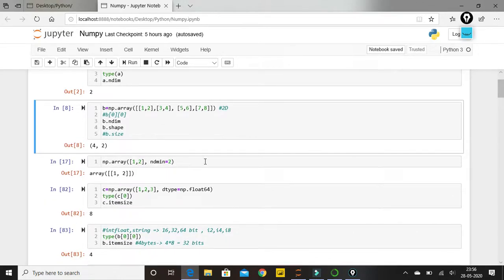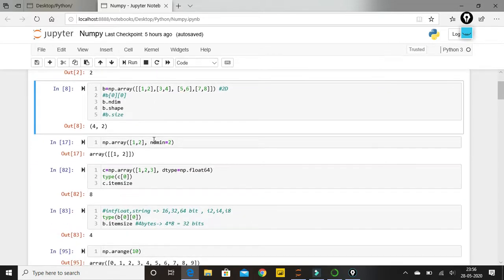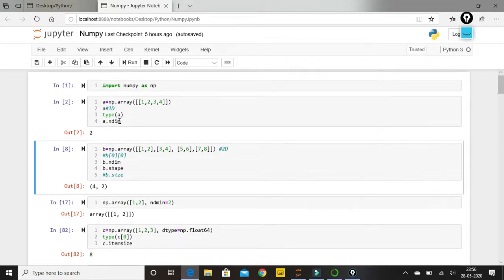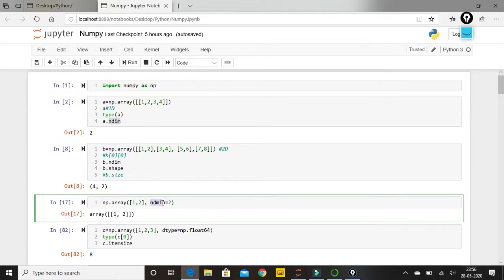Now moving on. If we want, we can manually give the dimension. We have seen over here how we can make a 1D array into 2D just by giving this bracket. There is one argument which we can pass inside the function np.array, and the argument is ndmin. Many of you are getting confused. Over here you will find the function called ndim, which gives me the number of dimensions. Similarly, you can give the number of dimensions of my array using this also. There are some spelling differences, but don't get confused. These two things are nothing but the number of dimensions.